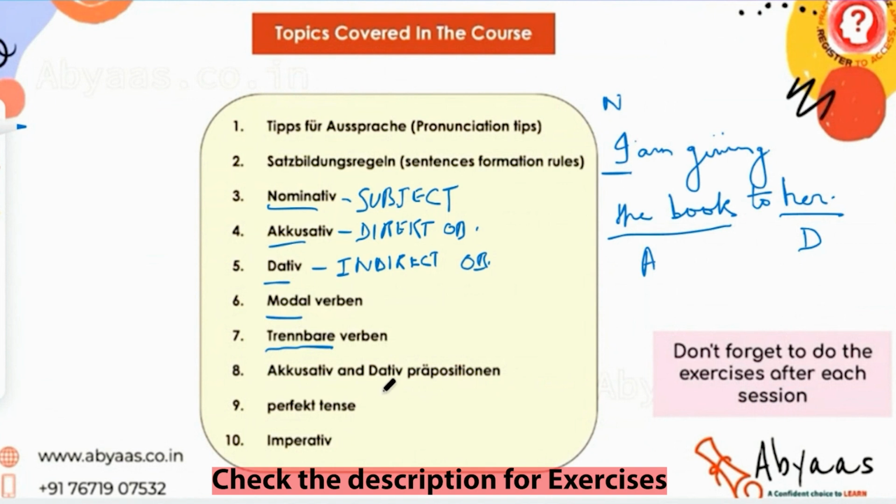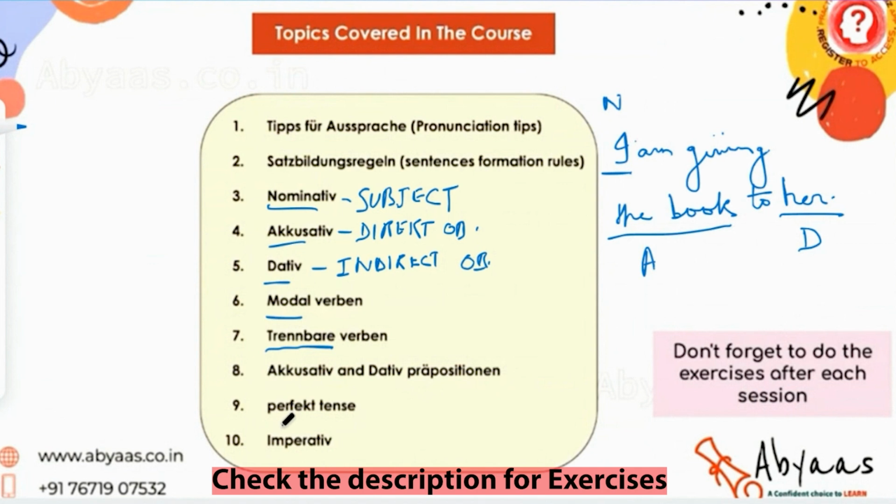So at is the preposition of time. And if I say I am going in the shopping mall, here in is specifying the location, right? So in is the preposition. There are some accusative and some dative prepositions. An accusative preposition will naturally have an accusative object, and dative prepositions will have a dative object, so an indirect object.